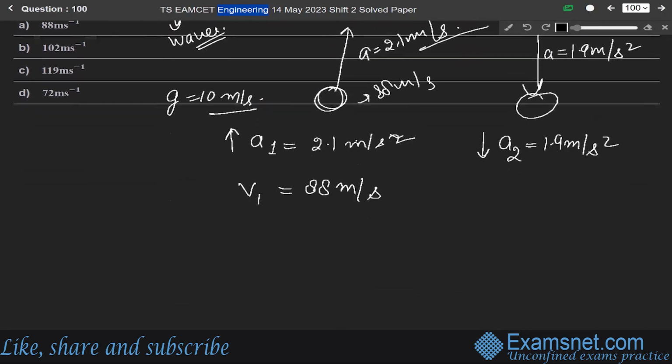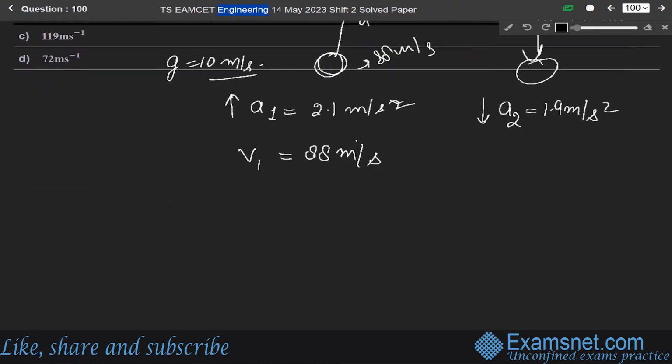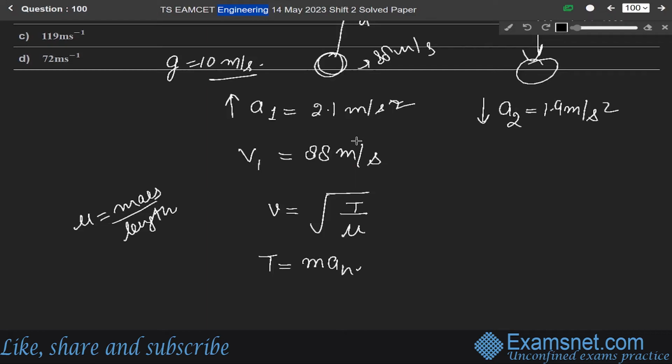Using the formula for velocity, we know that velocity equals under root of T over mu, where T is the tension in the string and mu is the mass per length. And we know that T is M into net acceleration.